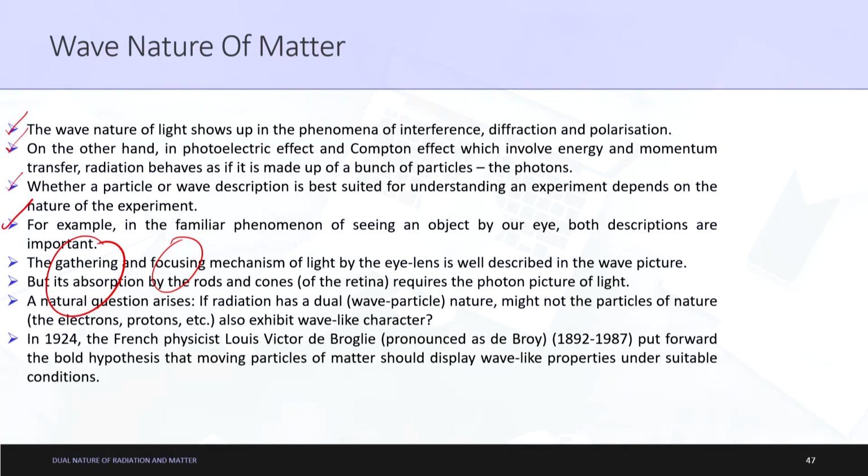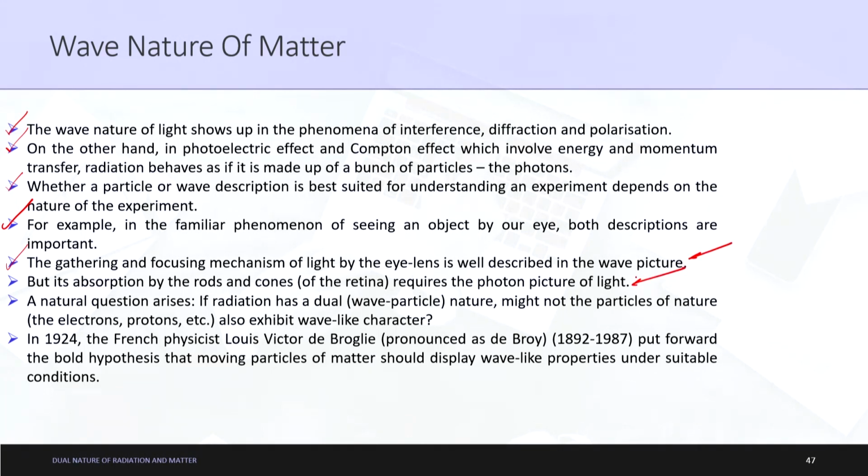Can we understand those concepts physically or not? Okay. So the gathering and focusing mechanism of light by the eye lens is well described in the wave picture, but its absorption by the rods and cones of the retina requires a photon picture of light. So basically it depends upon the nature of experiment.